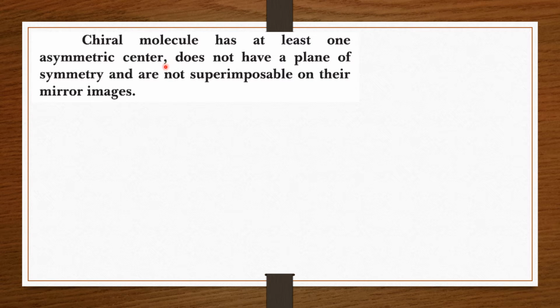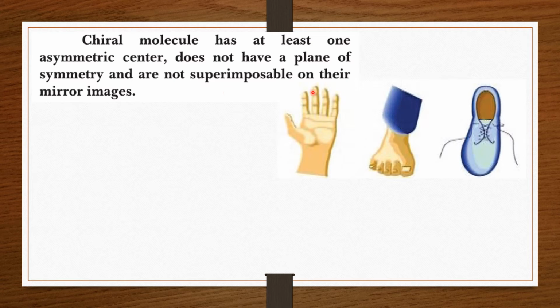Chiral molecules have at least one asymmetric center, do not have a plane of symmetry, and are not superimposable on their mirror image. So when you say a molecule is chiral, it has an asymmetric center. Asymmetric center means it does not have a plane of symmetry, and when it does not have a plane of symmetry, its mirror image is not superimposable. Here you can see some objects whose images are non-superimposable.